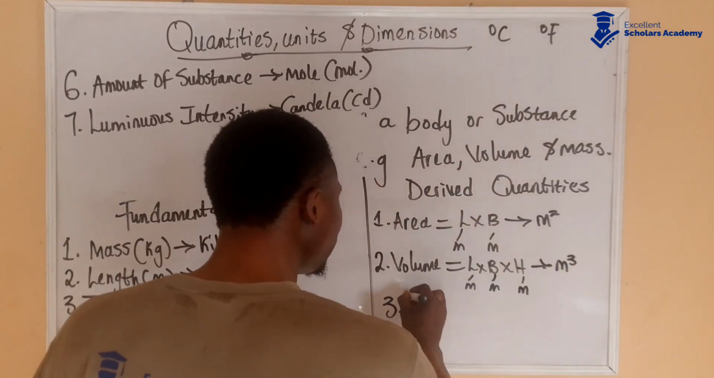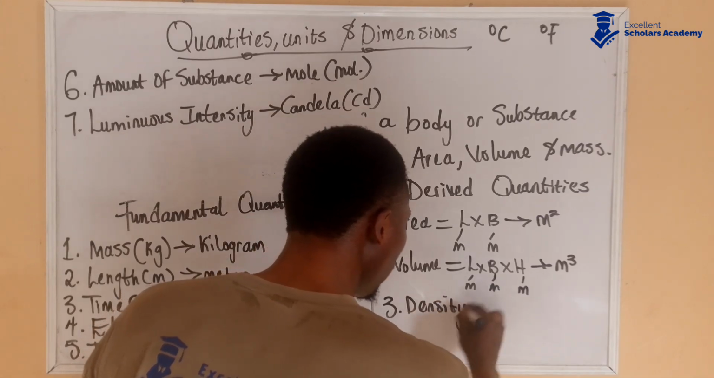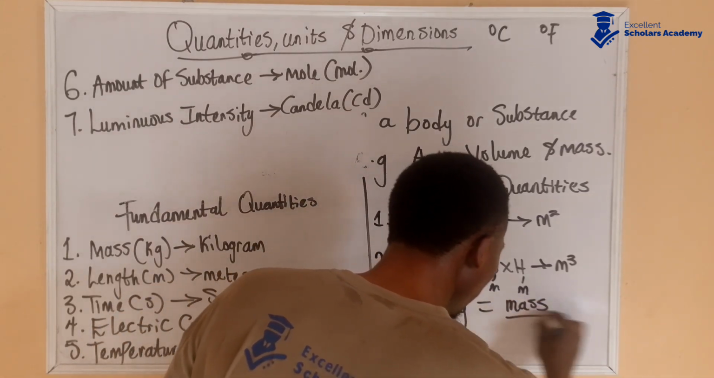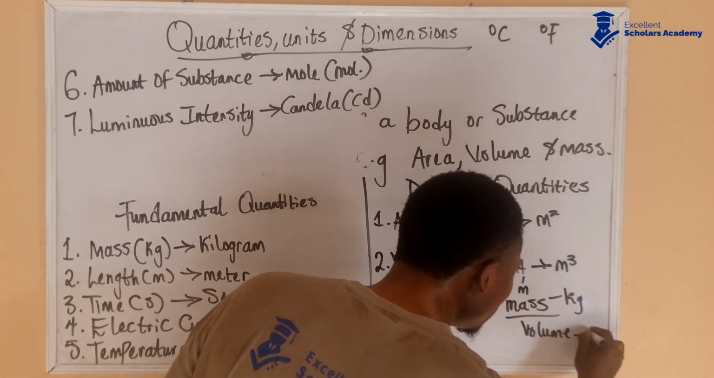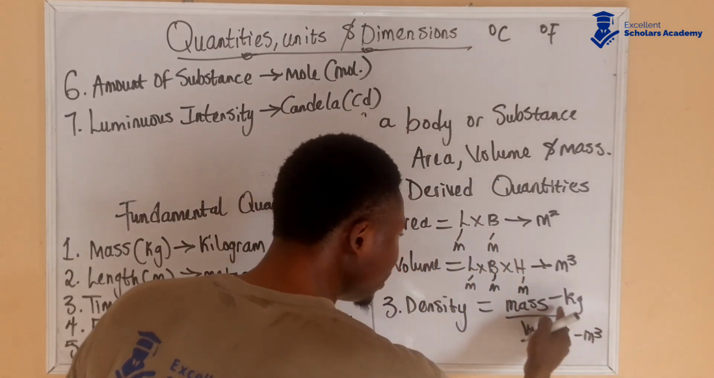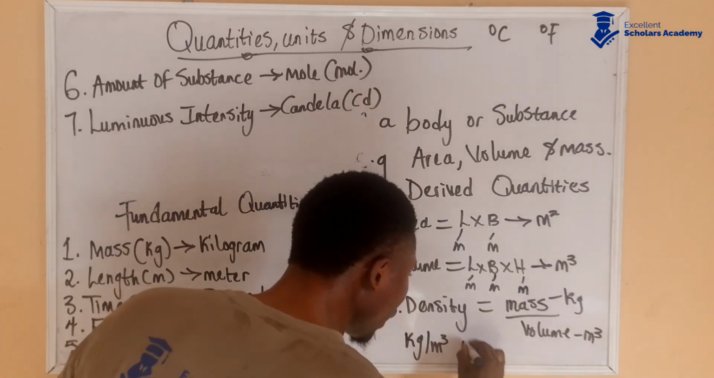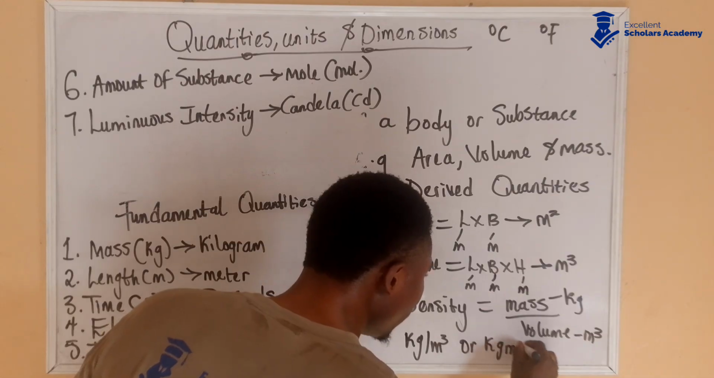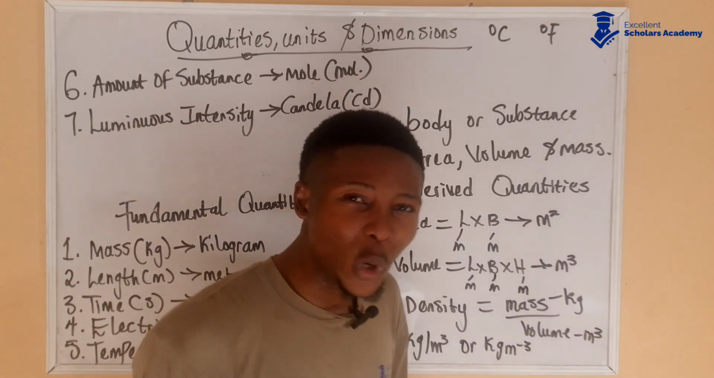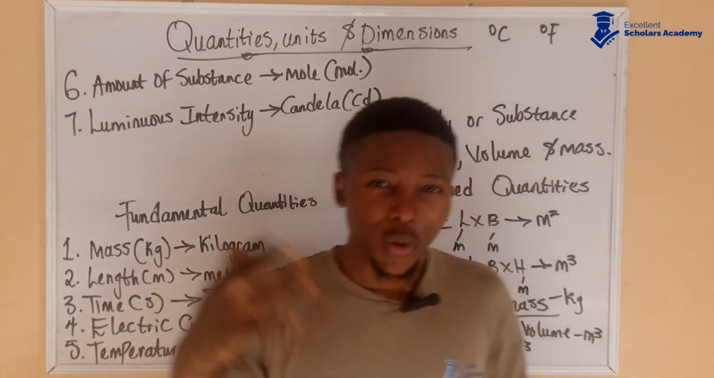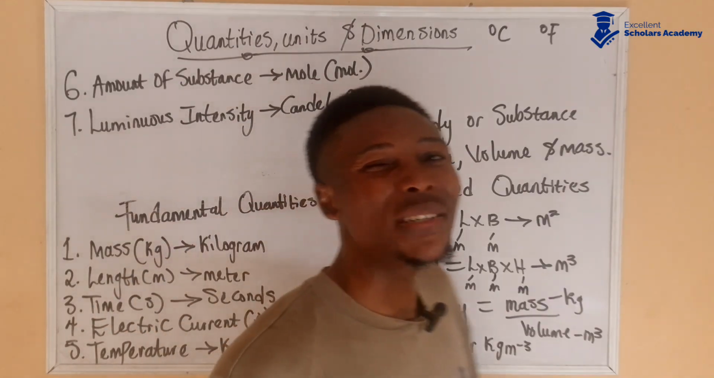We have density. Density is mass over volume. Mass is measured in kilogram, volume is measured in meter cube, so the unit is kilogram per meter cube, or you can write it as kg m to the power of -3. We also have various derived quantities like velocity, speed, force, and so on and so forth.